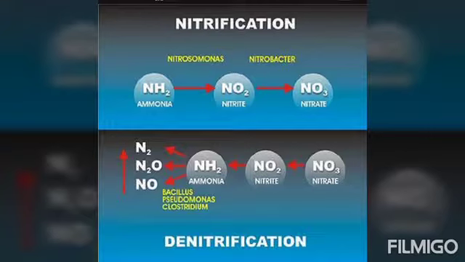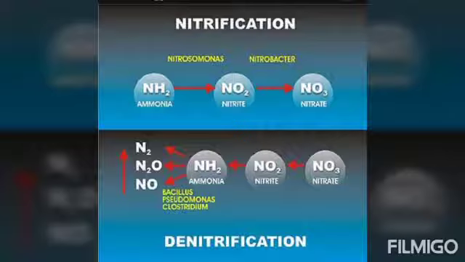Next is nitrification. What is nitrification? Ammonia is nitrified by the bacteria into what? Nitrite and nitrate. Now the bacteria involved in nitrification are known as nitrifying bacteria. So what happens in nitrification? Conversion of ammonia into nitrite and nitrate takes place. That is called nitrification.